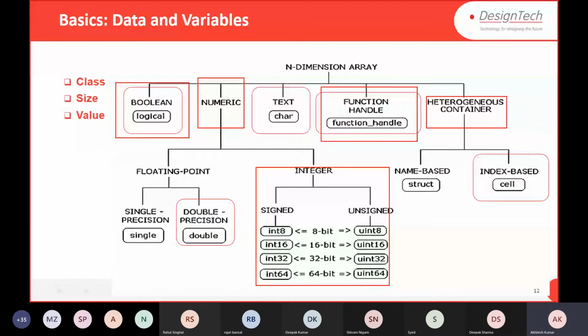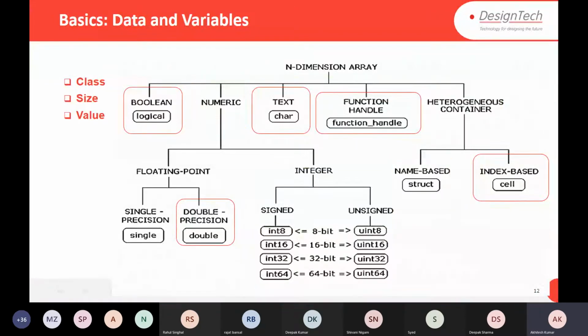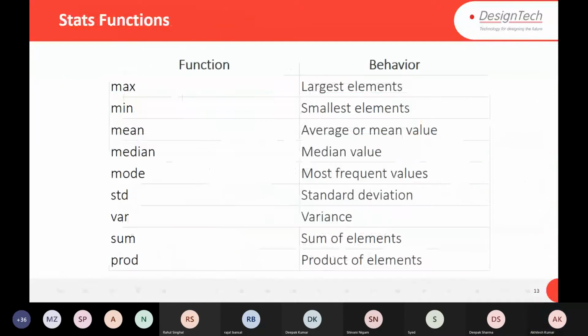Two kinds of containers are there. The first is index based and the other is name based. Anything you write in curly brackets is called a cell. And a data structure, a struct, is name based: we provide a name for a variable when we save data by name. These are some statistics functions. We will see all these functions later.